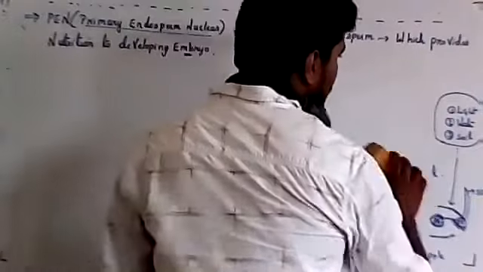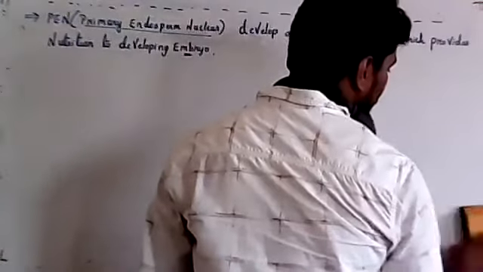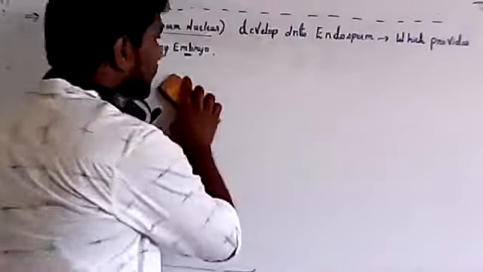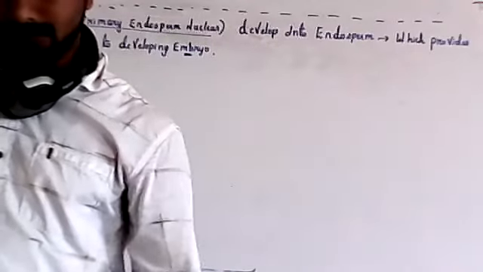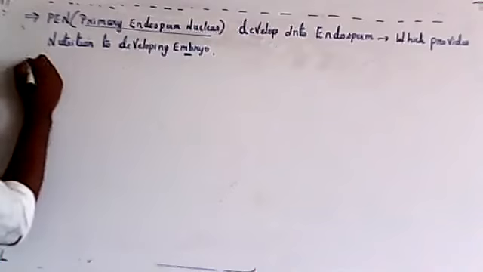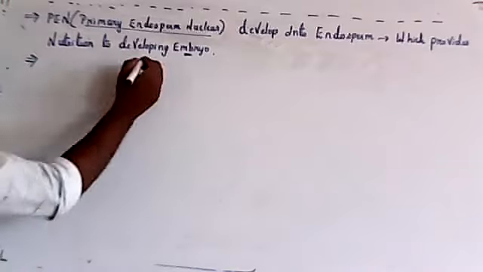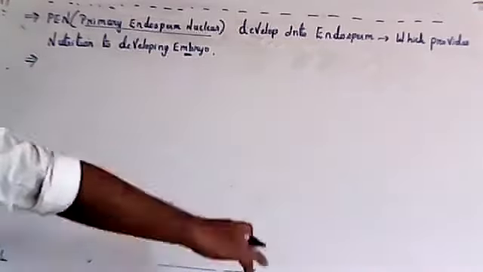If the seed is retained, then the embryo and endosperm will also remain inside only. They will not go anywhere. The endosperm and zygote will remain inside the seed, and under favorable conditions only they will germinate. The endosperm provides nutrition to the developing embryo. Later, after the formation of embryo, sometimes it will develop into an embryo or sometimes it will remain as a zygote. So next, the synergids.